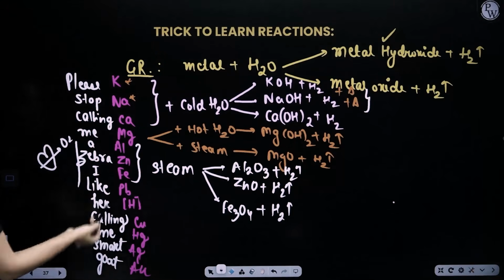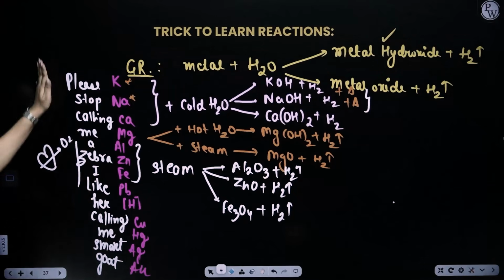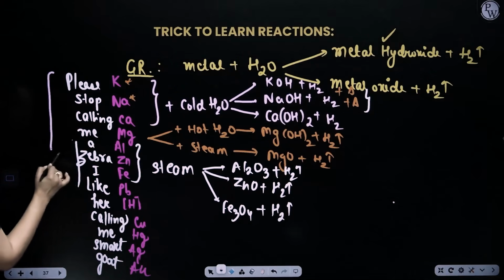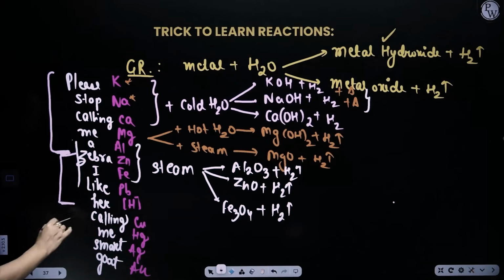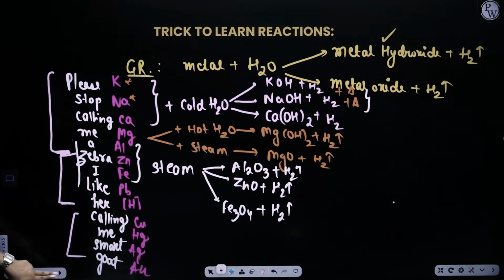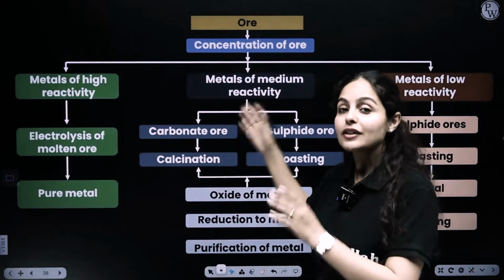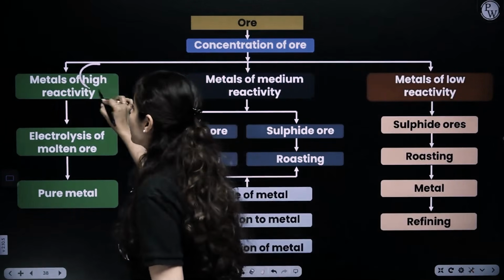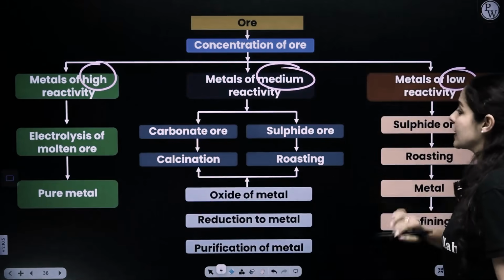So let's take a look at this reactivity series: potassium, sodium, calcium, magnesium, aluminium, iron, zinc. Okay? So we have divided this into three parts. What are they? First, from the top of the reactivity series till here, then from zinc till hydrogen is moderate reactivity, and from copper to the lower part, it's the low and least reactivity. Now, if we look at this particular chart, you might see a difference of reactivities and different methods noted down here. Metals which belong to high reactivity, medium or moderate reactivity, and low reactivity.